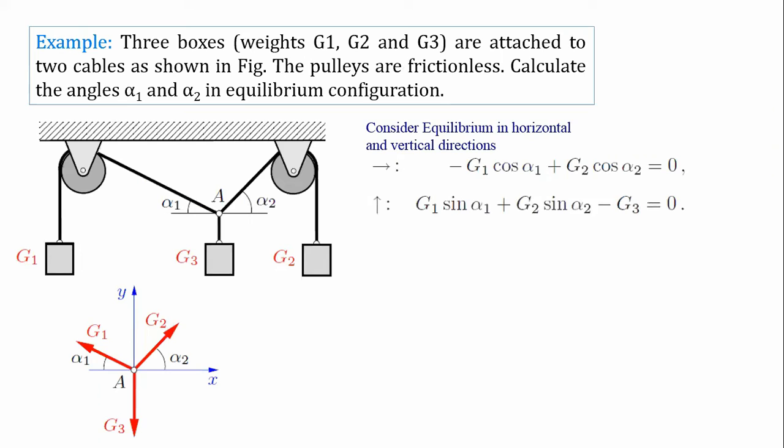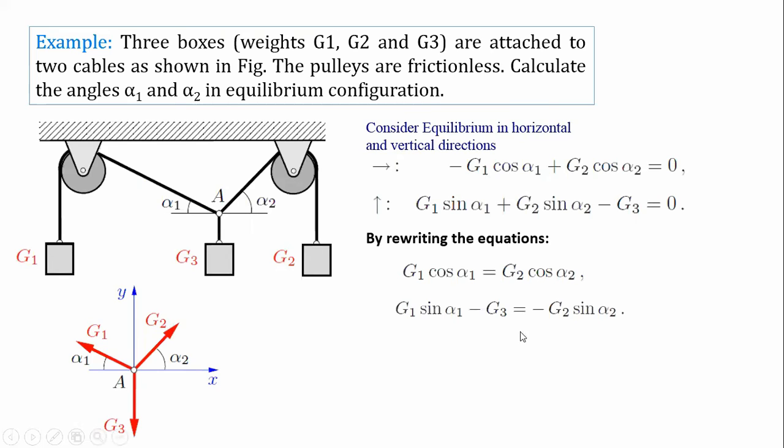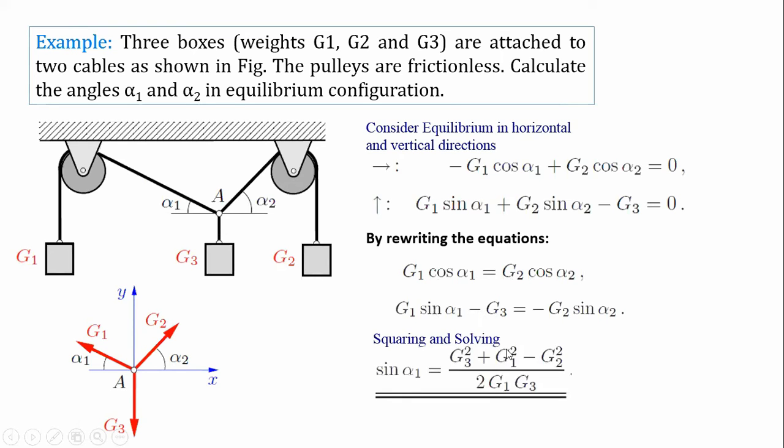G1 sin alpha 1 plus G2 sin alpha 2 minus G3 equals 0. Perfect. So in this way we will get two equations. Now we can rewrite these two equations in this form, and then we can square these two equations and add them to determine sin alpha 1 and sin alpha 2. So in this way you will get the answer. Done? Okay.